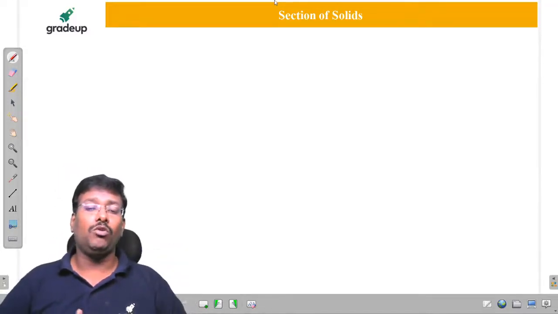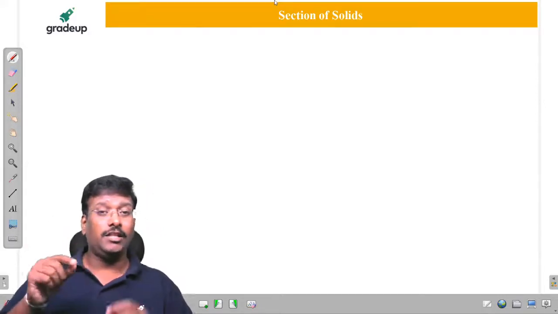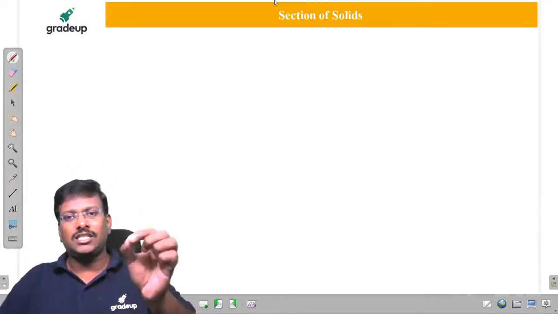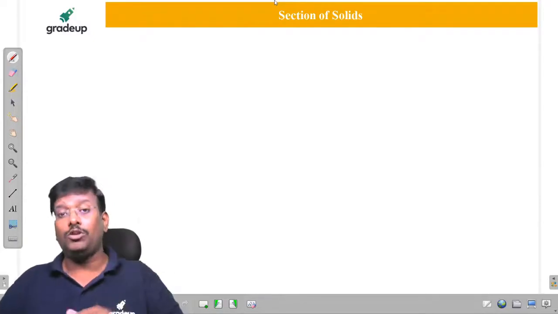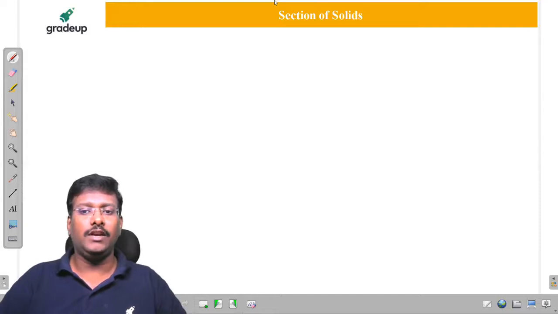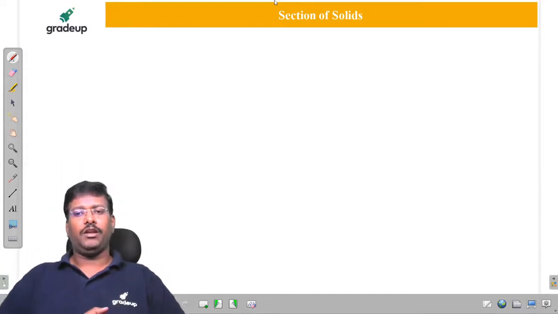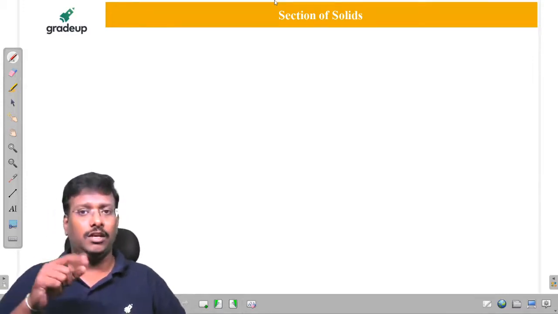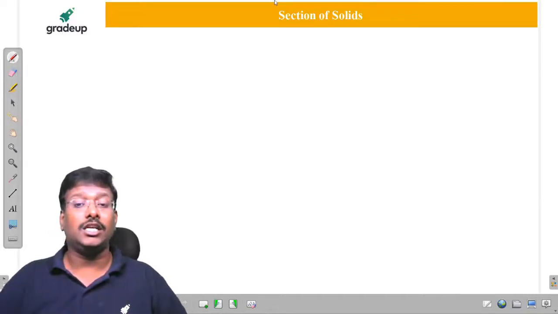So here, if you imagine, it won't cut the solid. This is an imaginary cutting plane, which is assumed to be cutting the solid. It won't actually cut the solid; it is assumed to be cutting the solid. That's why it is said to be imaginary. It is always an imaginary cutting plane. Definitely, Vishal. It is an imaginary cutting plane which cuts the solid